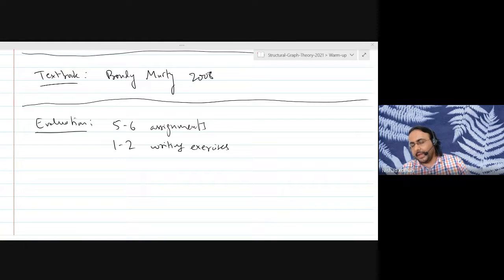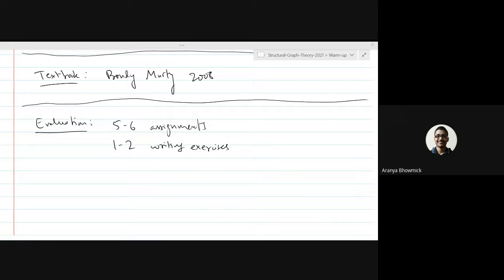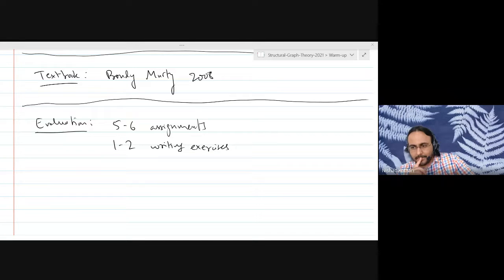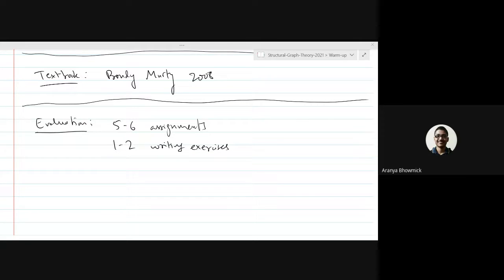What might happen is in a writing exercise, you might have to do some case analysis. So I don't think it's necessarily that much more difficult. It is just more time consuming, but not necessarily more difficult in an intellectual sense. It might just require more case analysis, and getting an elegant proof might require more time. But I don't think it's necessarily much more difficult than the assignment problems. So basically, it will be a test of proof writing skills. Right, exactly. And sir, both the assignments and writing exercises are meant for evaluation.